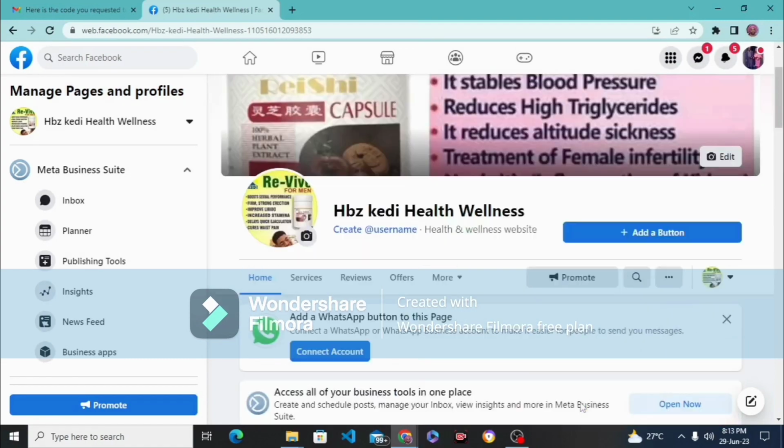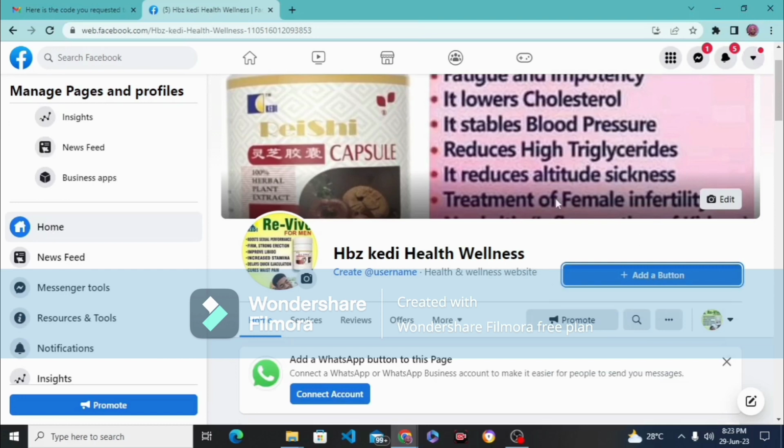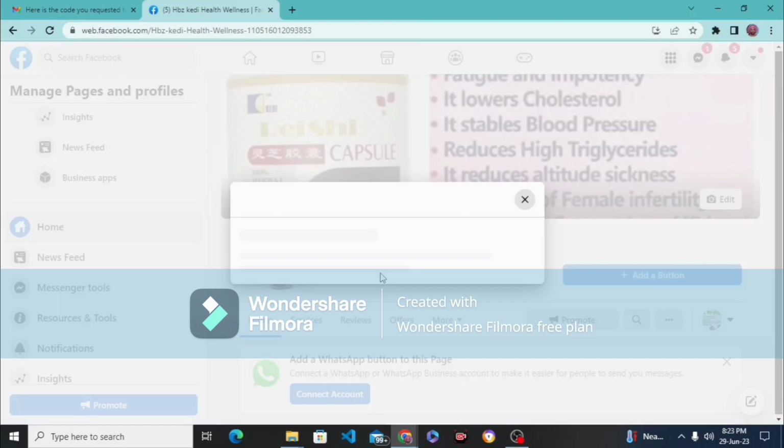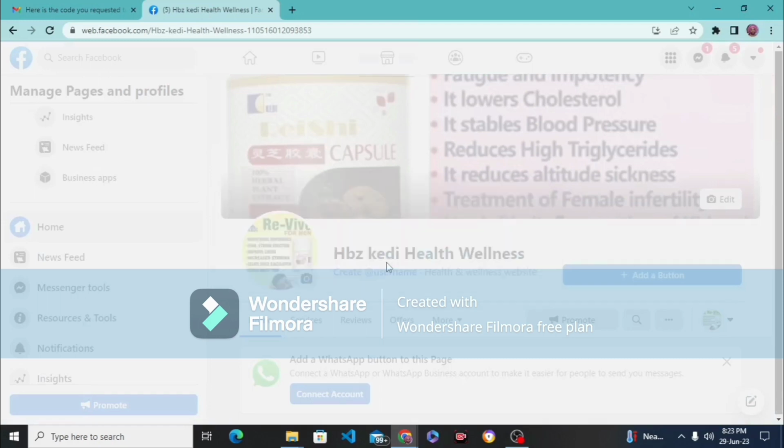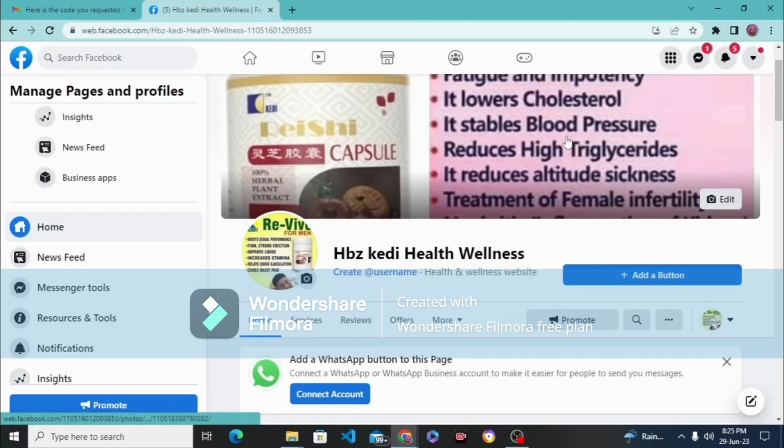After that, under this page name you see create a username. You can create a username for your business, so that it makes people easily find you. But I'm not going to do that. Just create a username for your business. It's very easy. So I'm going to leave that aside. Then after that, you come to the add button.